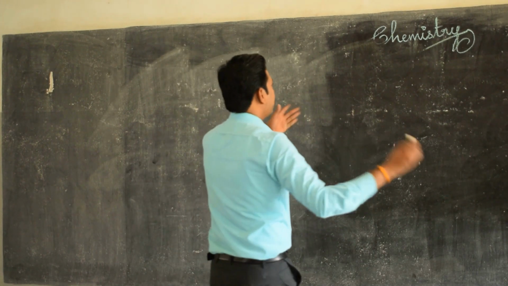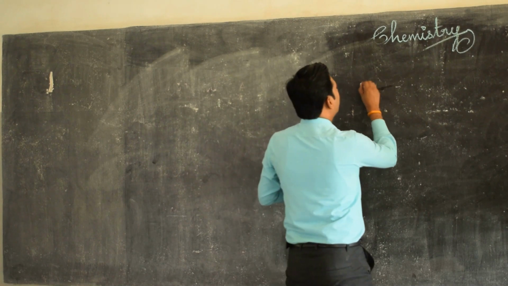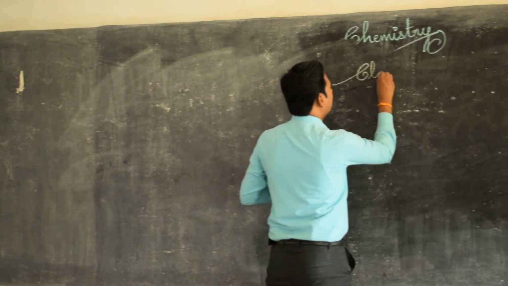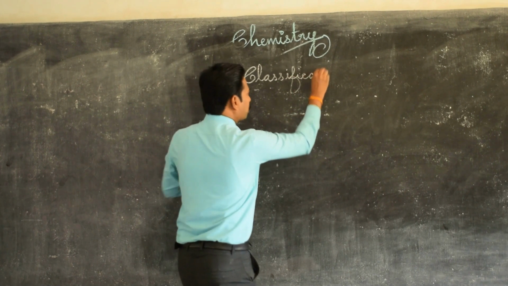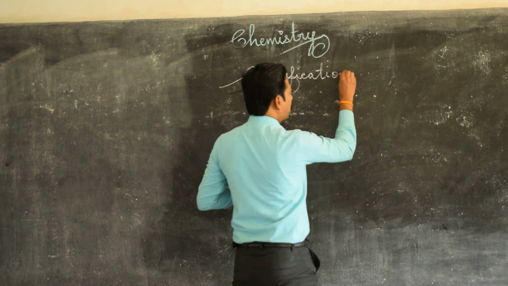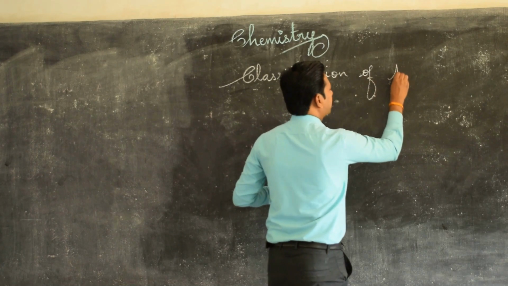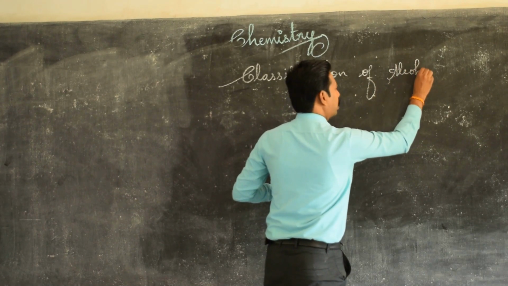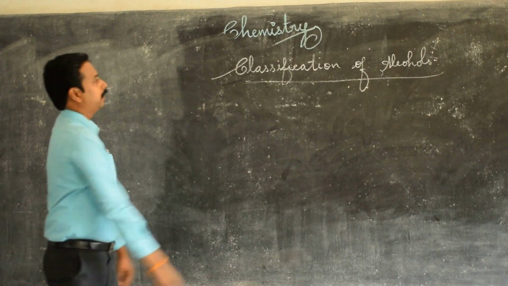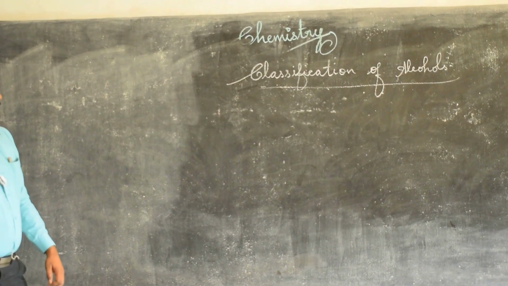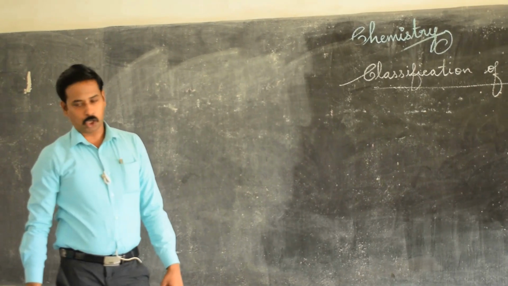Got it? Next we are going to see the classification of alcohols, a very, very important 5 mark question. Children, you have to take a notebook and a pen and write whatever I am writing on the blackboard. Classification of alcohols.